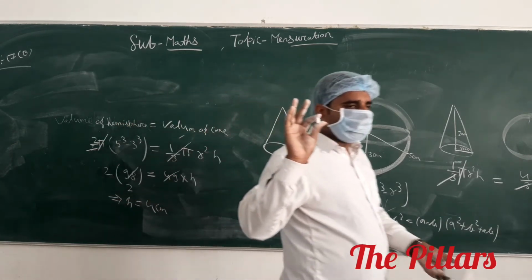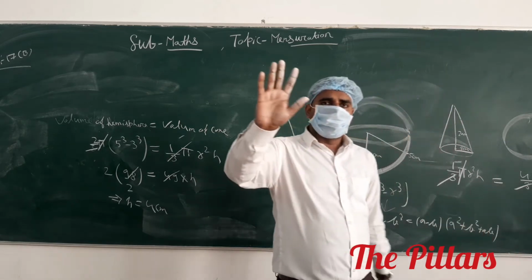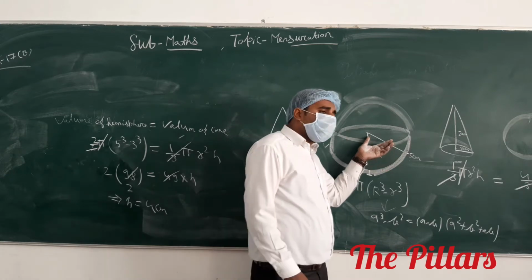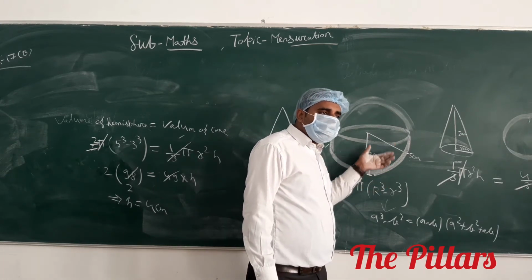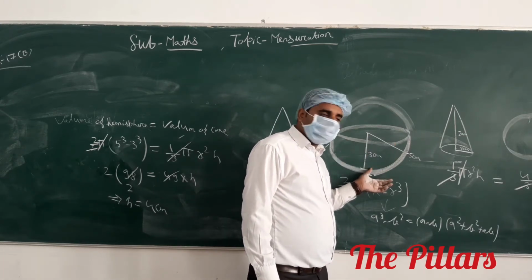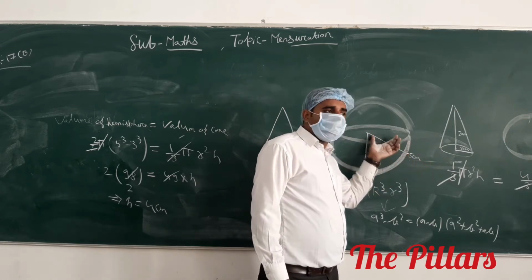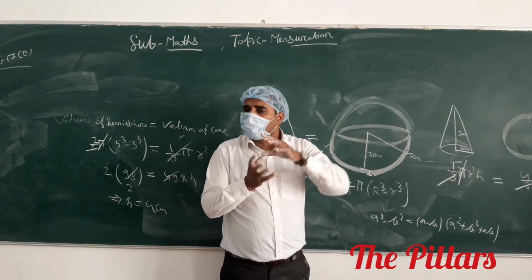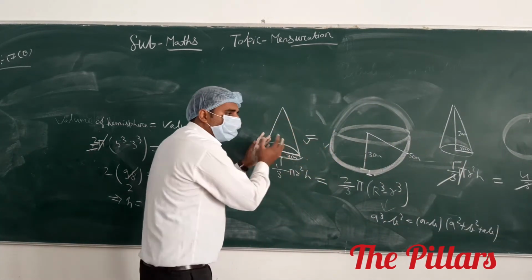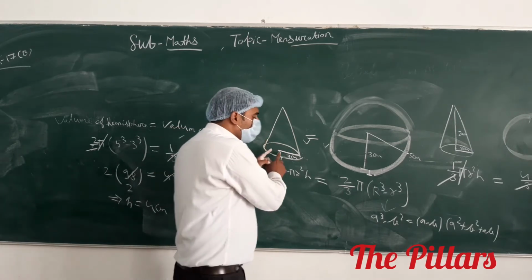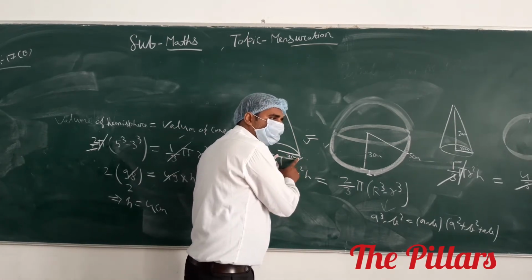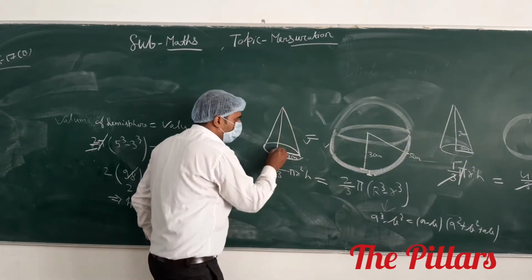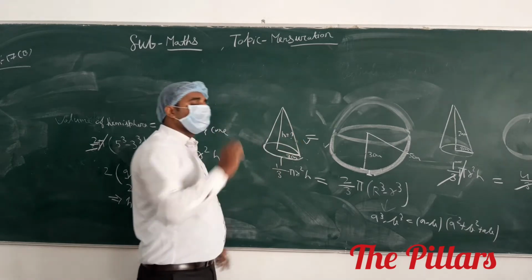One more time I have to explain this question. Suppose you have a hollow hemisphere whose internal diameter is given 6 centimeter. It means radius is 3 centimeter. External diameter given 10, it means external radius is 5 centimeter. We have to melt it and recast a solid cone whose diameter is given 14 centimeter. It means radius is 7 centimeter. The question asked, what is the height of this cone?